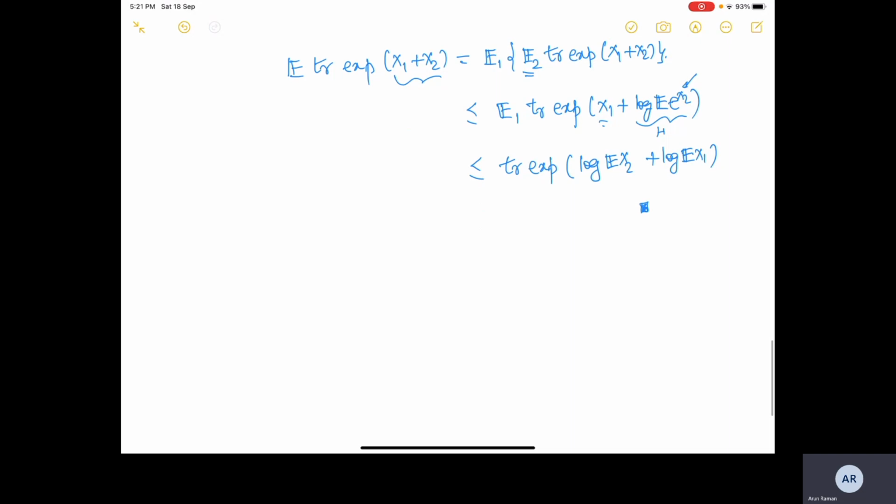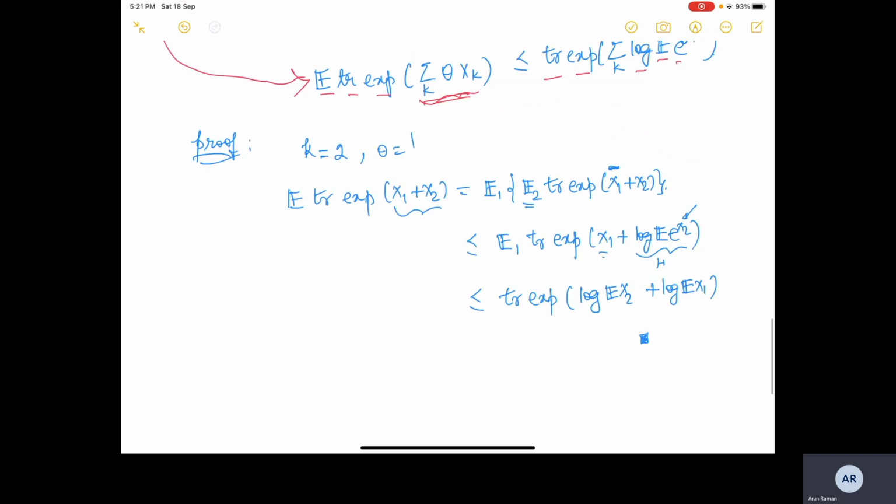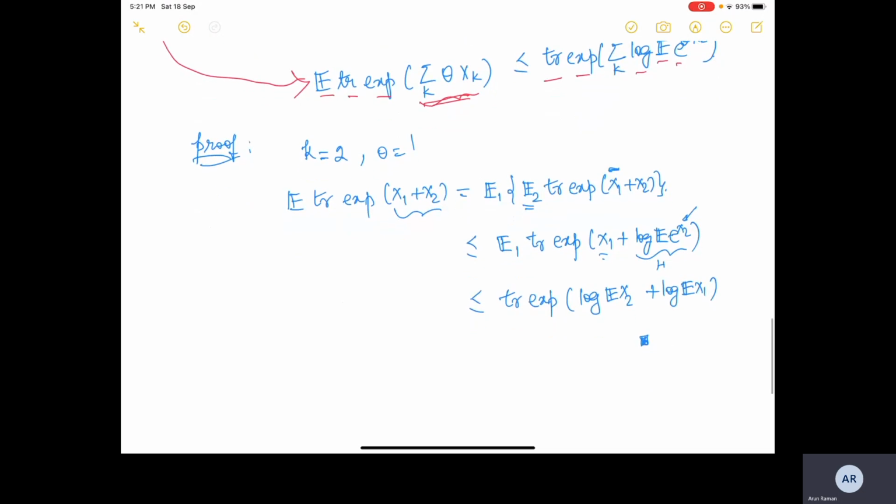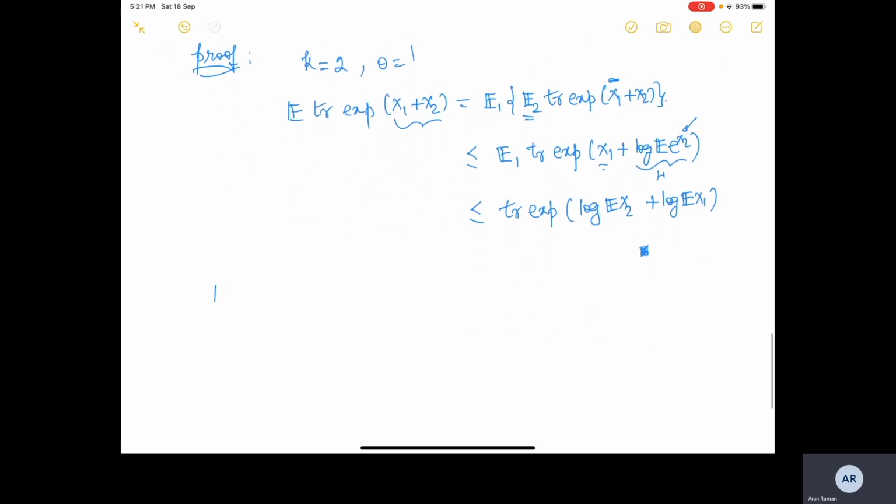Moving on to the next part, we will use the subadditivity of the cumulant generating function to prove the master bounds for sums of independent random Hermitian matrices.